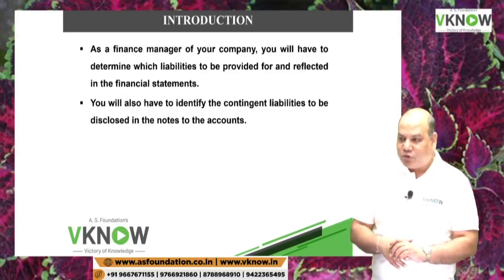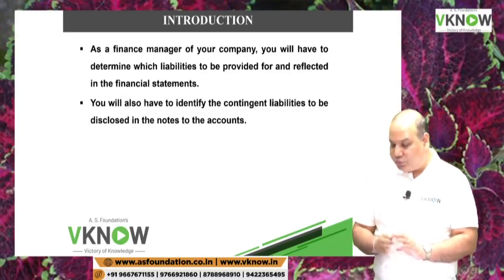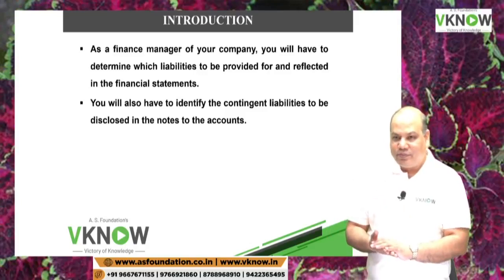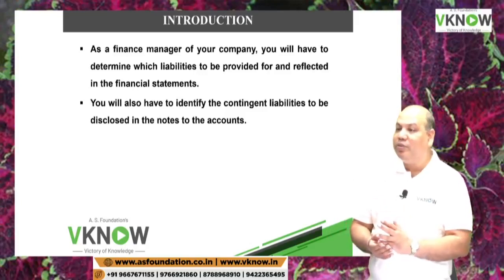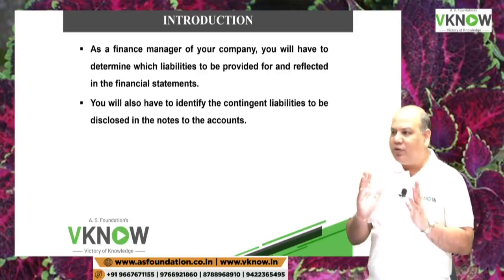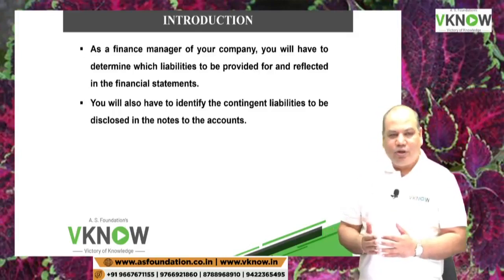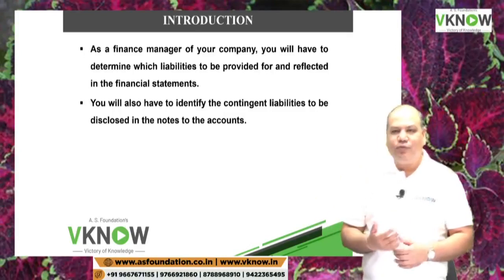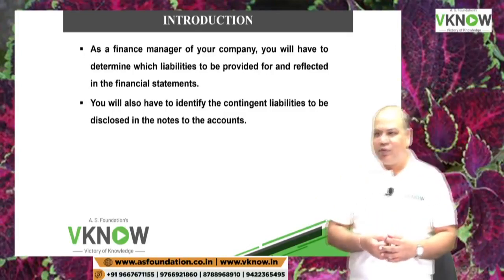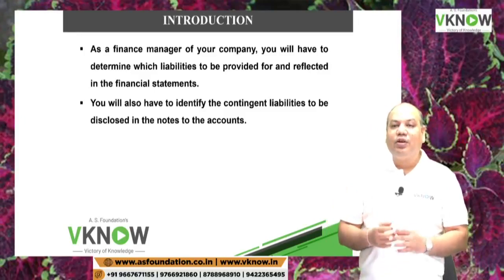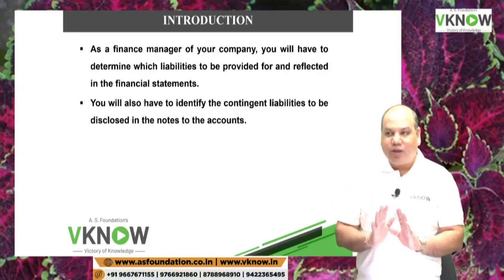Is it right? So therefore this standard would require you to provide for all such known liabilities, even if the amount is uncertain, even if the timing of the payment is uncertain, but you know there is a liability which I have to pay. In technical terms, there is a present obligation which will result in outflow of cash or other assets or other resources. But I don't know the exact amount or the exact timing. Still the standard requires you to make provision for it.